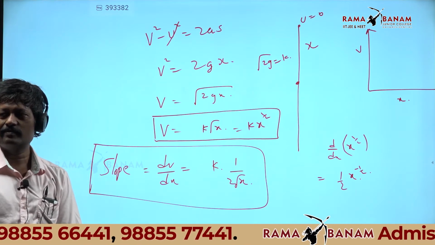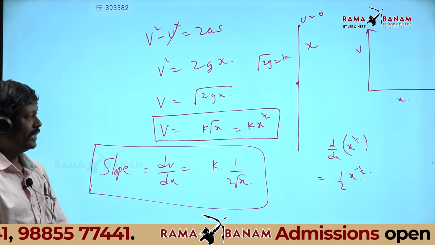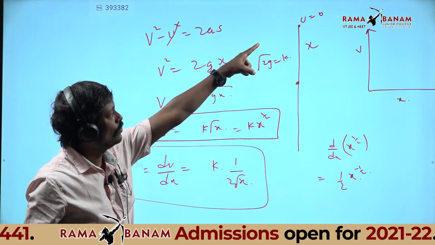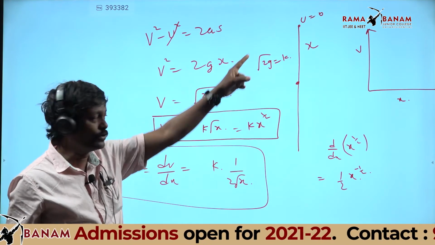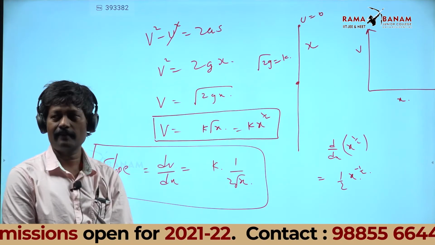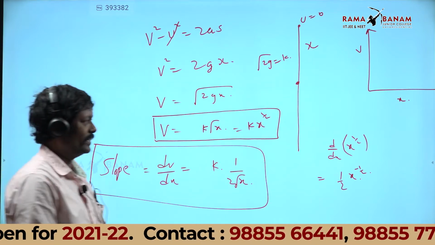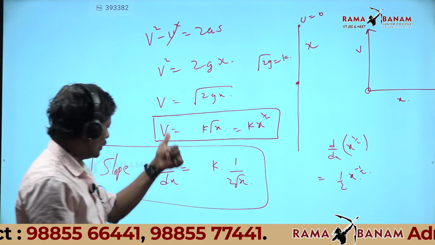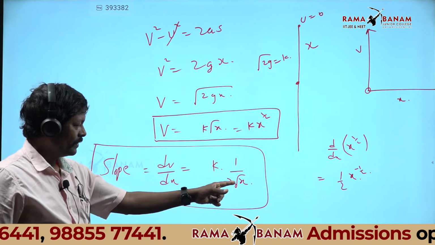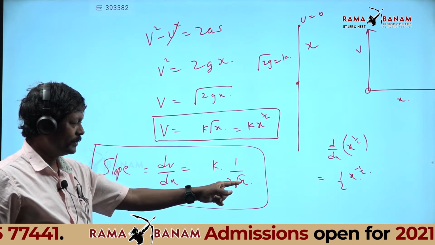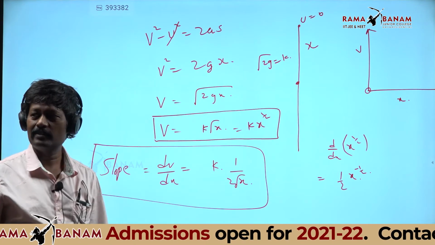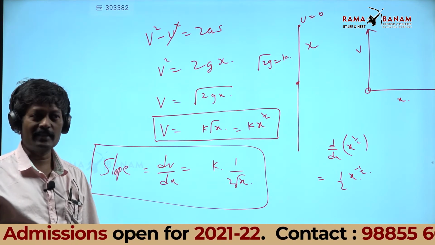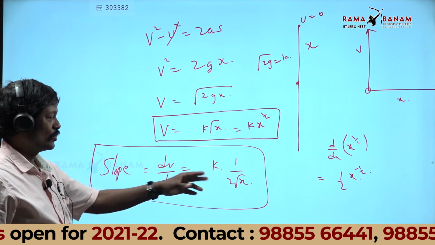Check carefully there. At x equal to 0, what is the velocity? 0. Where does the point start from? Origin. Now come back to the slope. x is 0 means 1 by 0, which is infinite. That means the slope will be infinity.